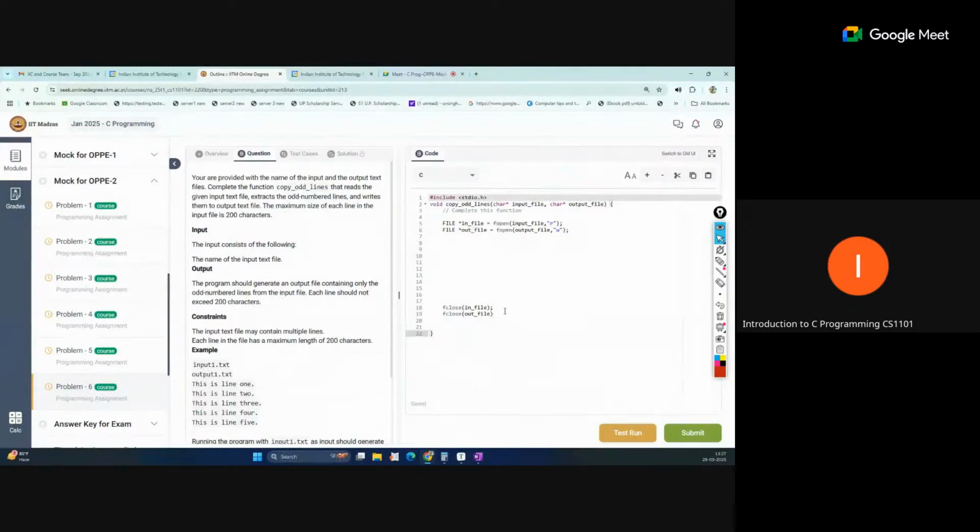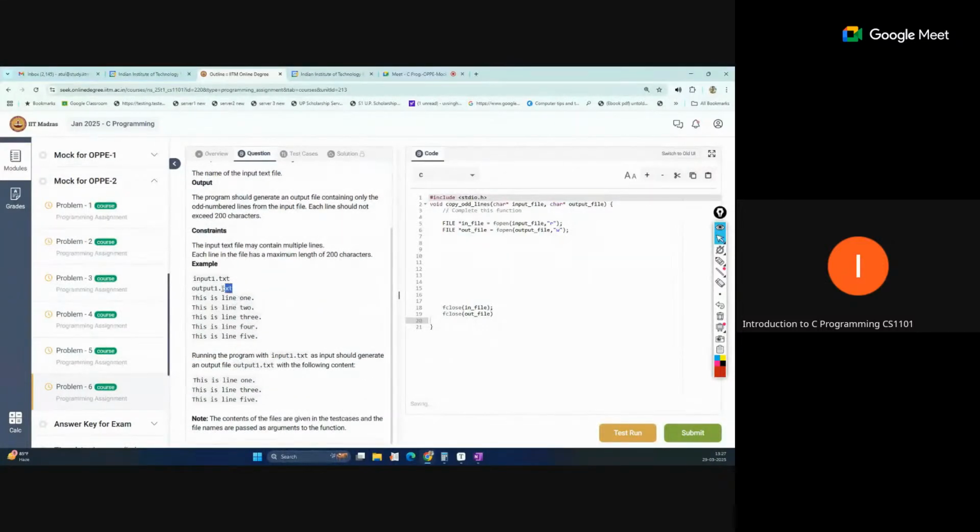So these are the two steps you need to follow: opening the file you will read, and the file you will open in write mode. Because what is the question actually? We are getting two file names, and that is the input. In your function, these names are passed as pointer variables. Input1.txt contains this data, and your task is just to write the data into the output file, that is this one. No need to print anything, just write the output into the output file.